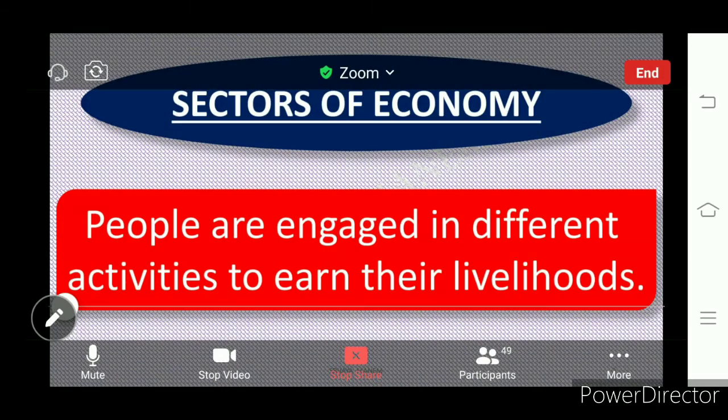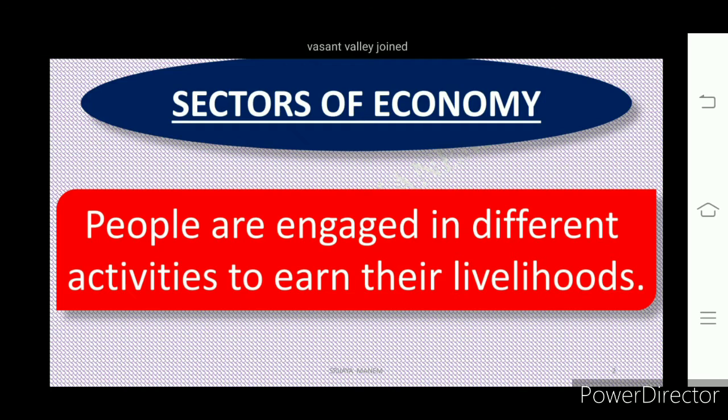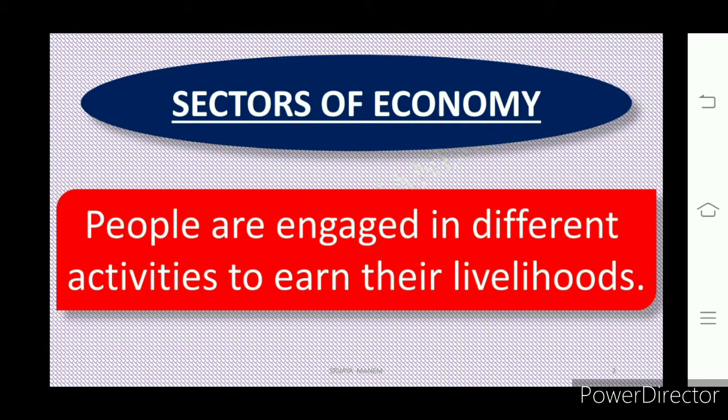So here we know that people are engaged in different activities to earn income, which is their livelihood. Some are working like teachers, like us, and some are doing daily wage work.